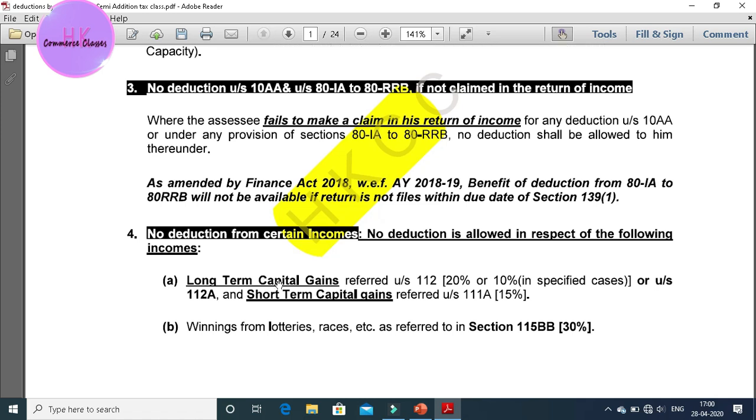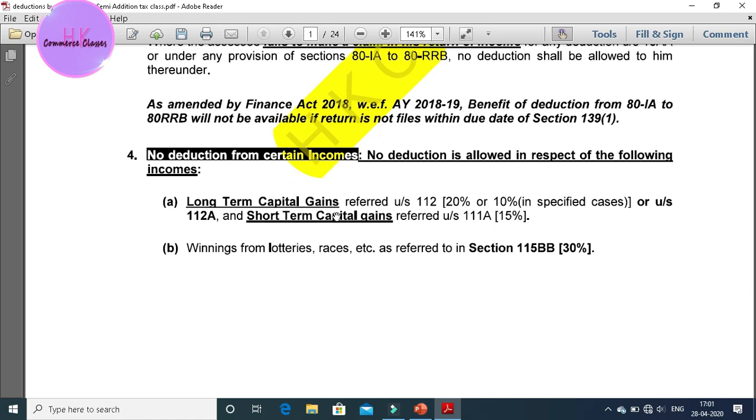Any income from other sources, for example lotteries and races, as referred to in section 115BB, which I forgot to mention in the slide, attracts 30% tax and no deduction. This was my main motive in making this short synopsis, so that you are now able to easily grasp this data.